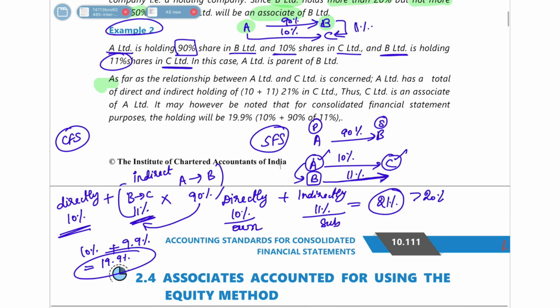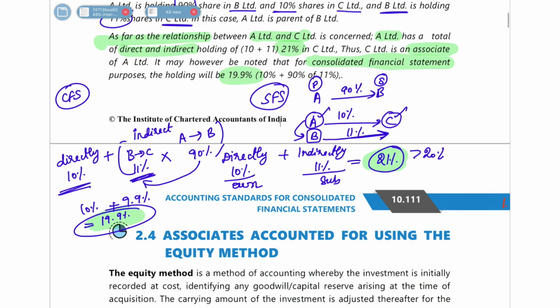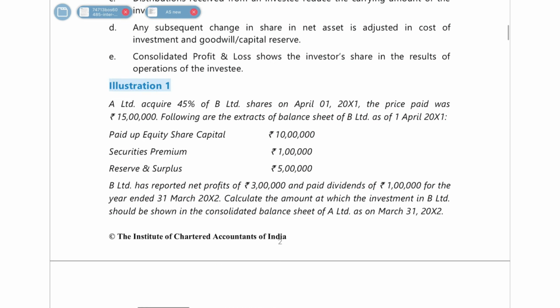So if you see here, as far as the relationship between A and C is concerned, A Limited is having a direct and indirect holding of 21 percentage that we found here. Okay, so this is an associate company. Whereas for the purpose of consolidated financial statements, it is going to be 19.9 percentage, which we found here. So this is how you find out both. Okay, I hope these both examples are clear to you.